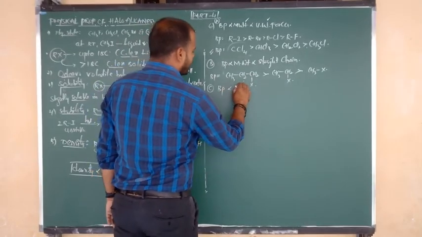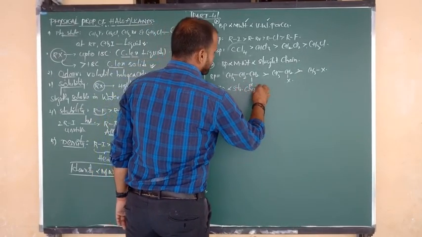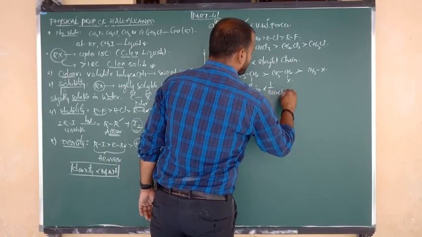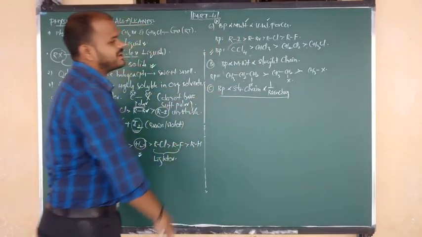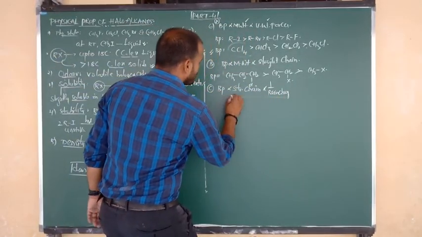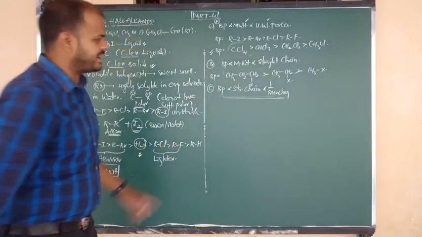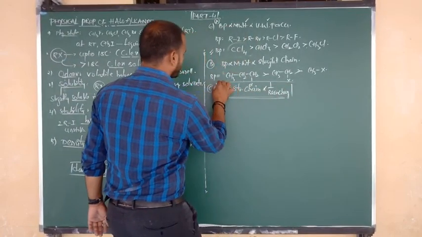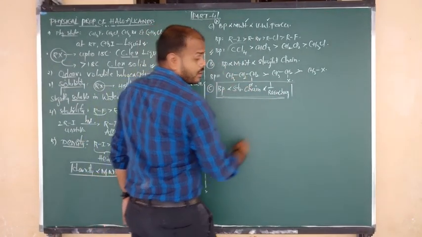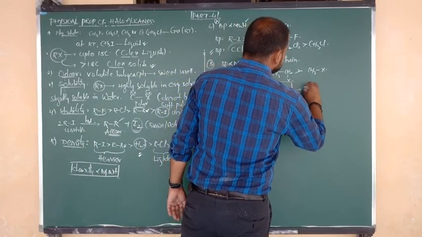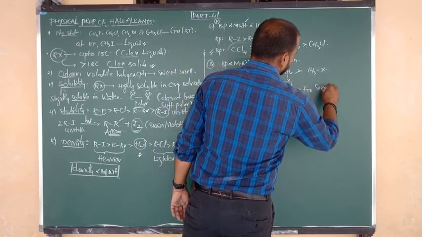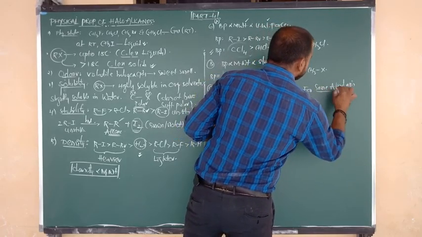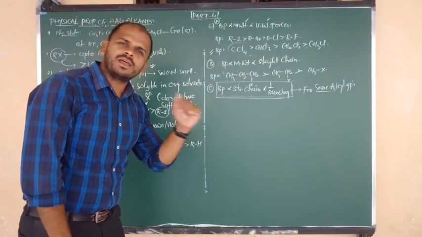Boiling point is directly proportional to straight chain, but inversely proportional to branching. Inversely proportional to what, beta? Branching. This is another statement. So boiling point is directly proportional to straight chain and inversely proportional to branching. This rule has to be applied only for the same alkyl groups, nothing but butyl, butyl, butyl, like that.